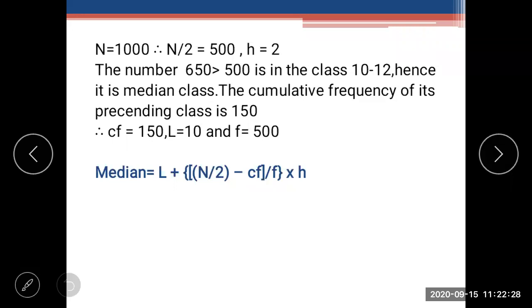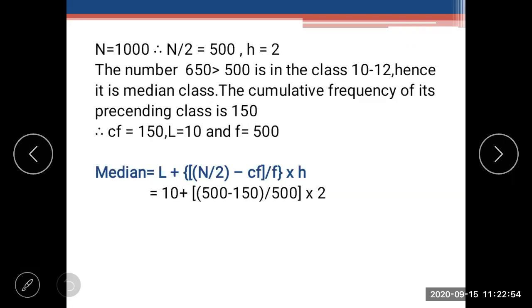N upon 2 is 500. CF is 150. So 500 minus 150 is 350, divided by 500 because the frequency is 500, and then multiplied by 2. Correct? Yes or no?